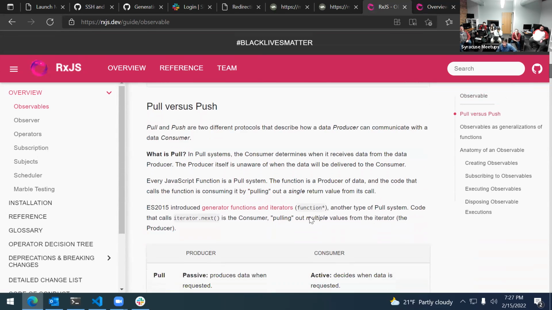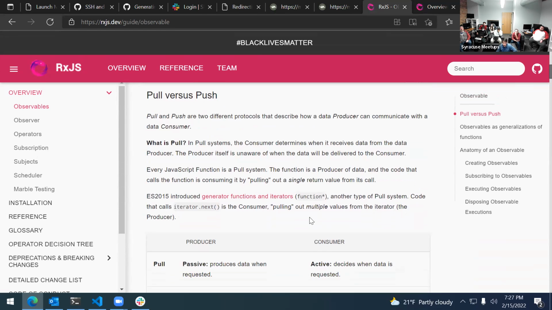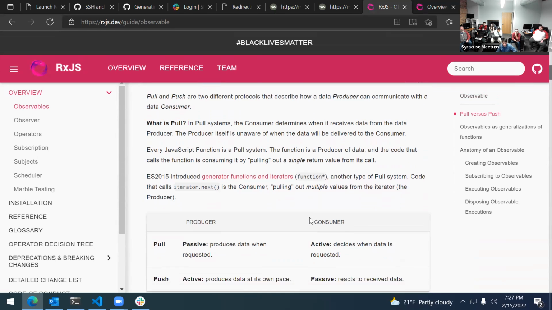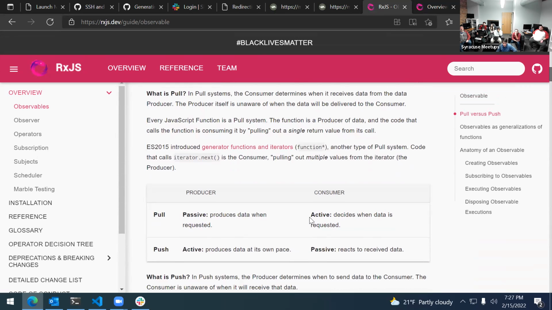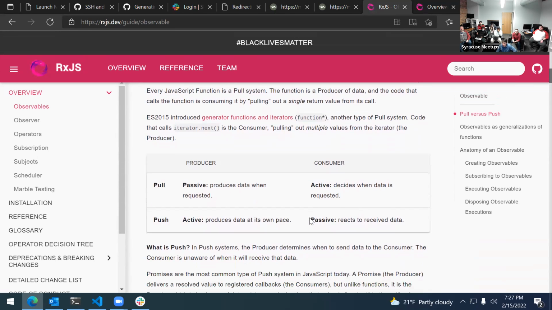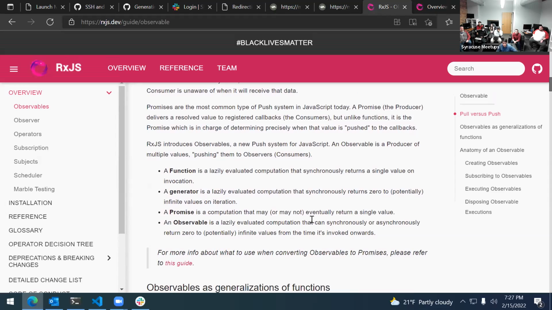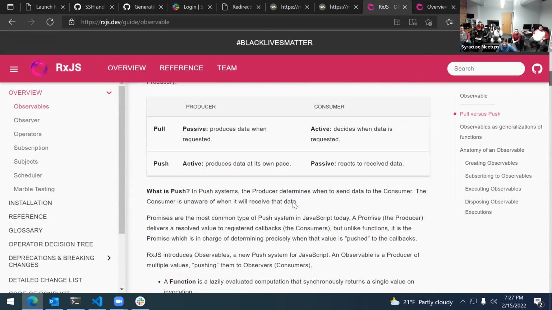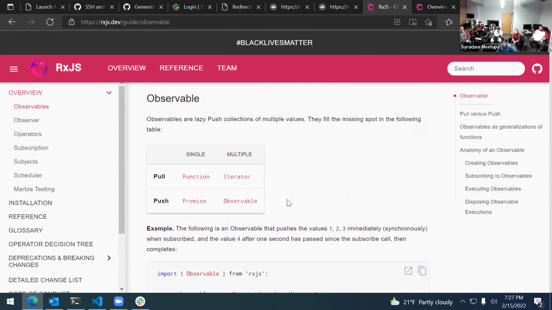Pull versus push. Pull and push are 2 different protocols that describe how a data producer can communicate with a consumer. Okay, so basically this is saying you can choose to request a value from something, or you can choose to observe something, and when the values come, you get notified by them, basically using a callback. Right? So this is kind of explaining that table that's up here.